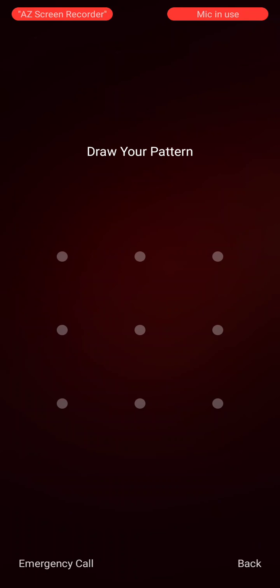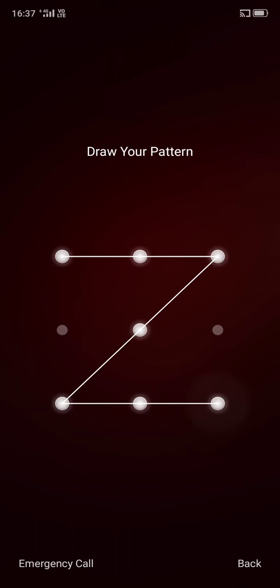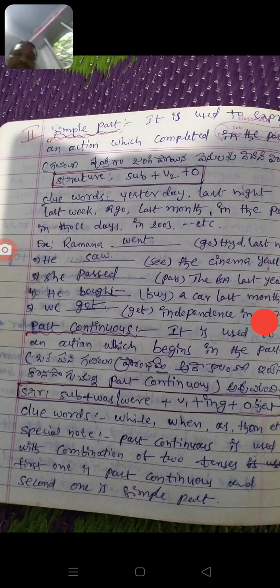The Indians dash get independence in 1947. The Indians got independence in 1947. Okay, this is the simple past tense structure.